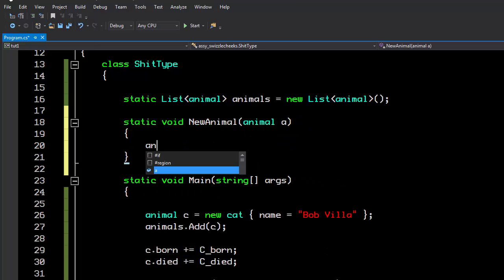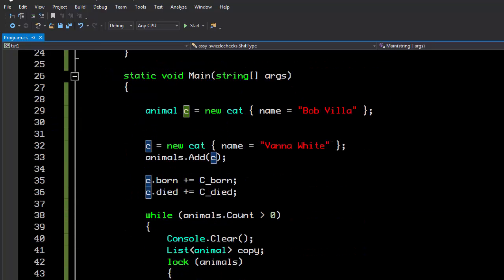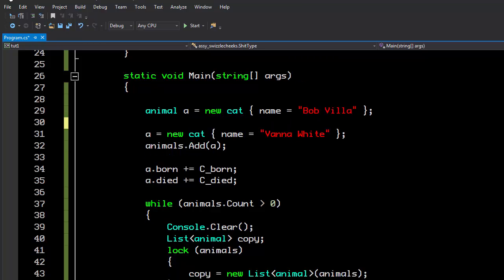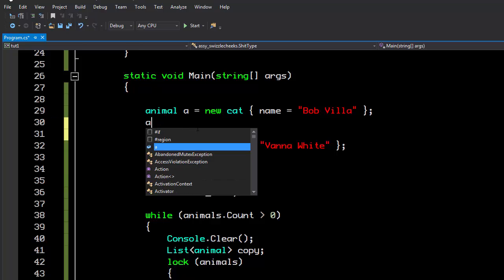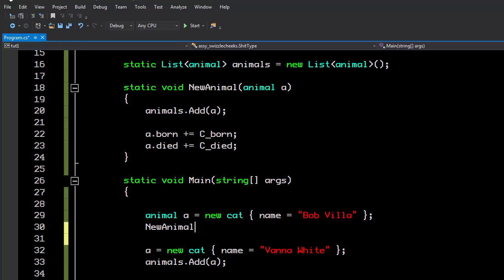And here's where we'll say animals.Add(c). Actually, let's take this and put it here and make that c, except now rename it to a because now we're dealing with animals. And also here we should probably rename this to a, just to be clear. And instead of here we can say add animal, where is it? NewAnimal(a). And actually we can be even more compact and just create a couple new animals here.